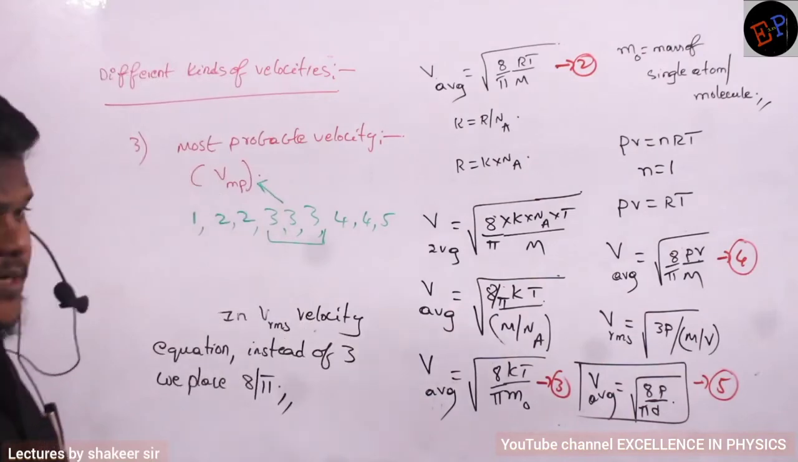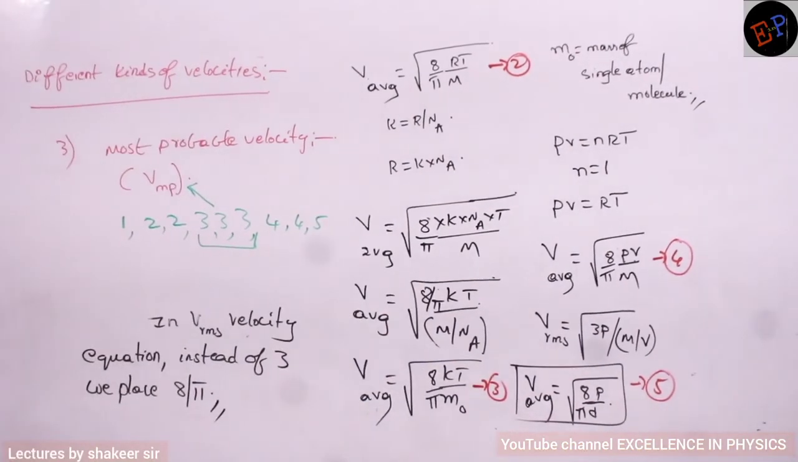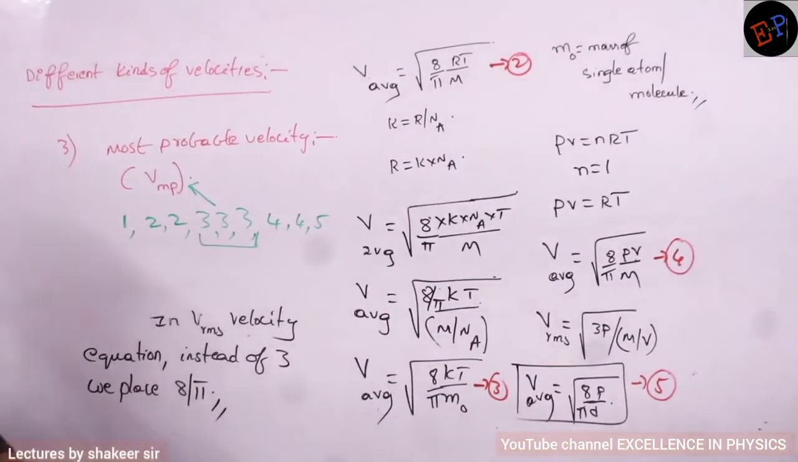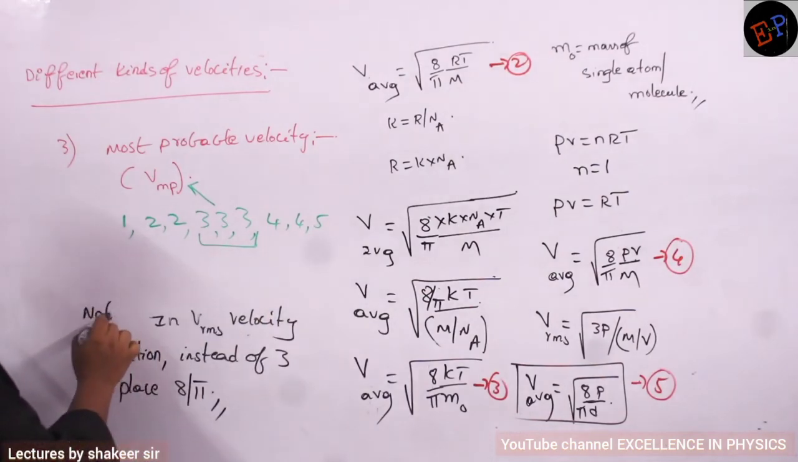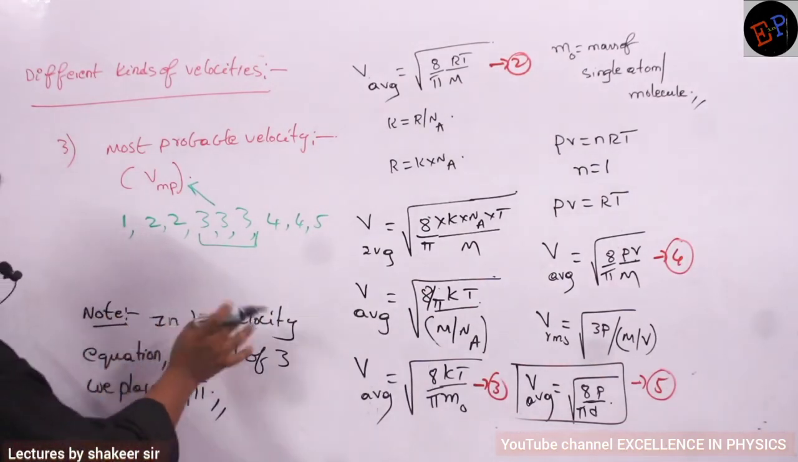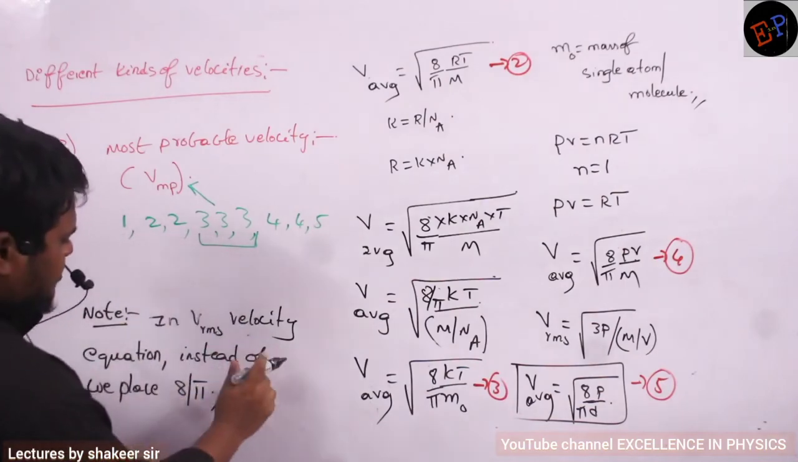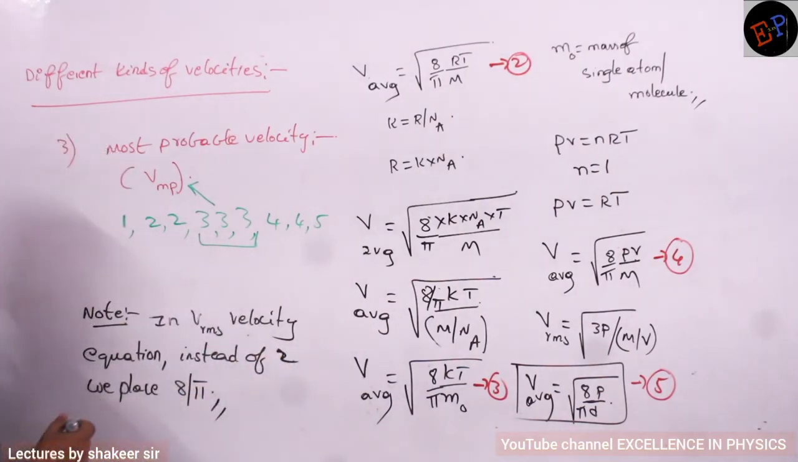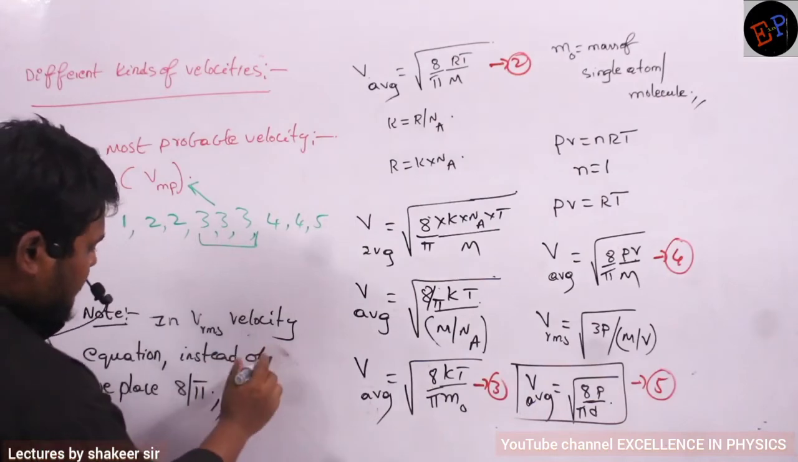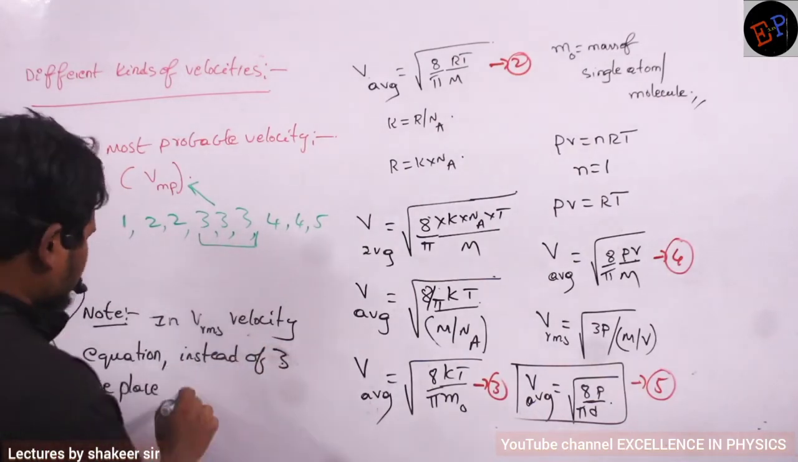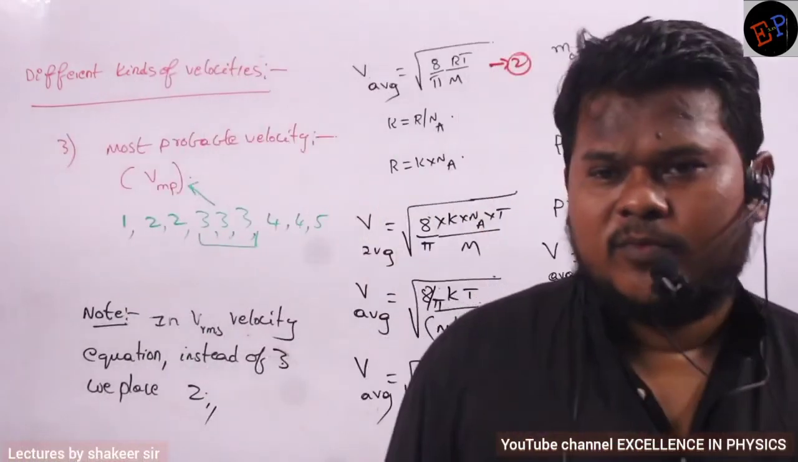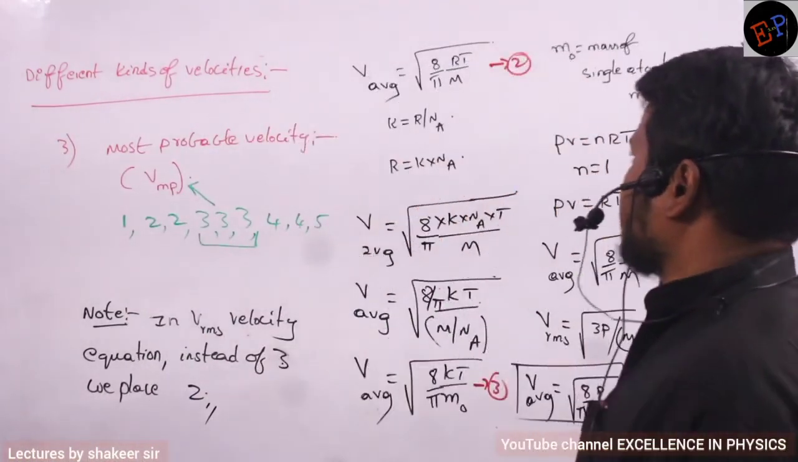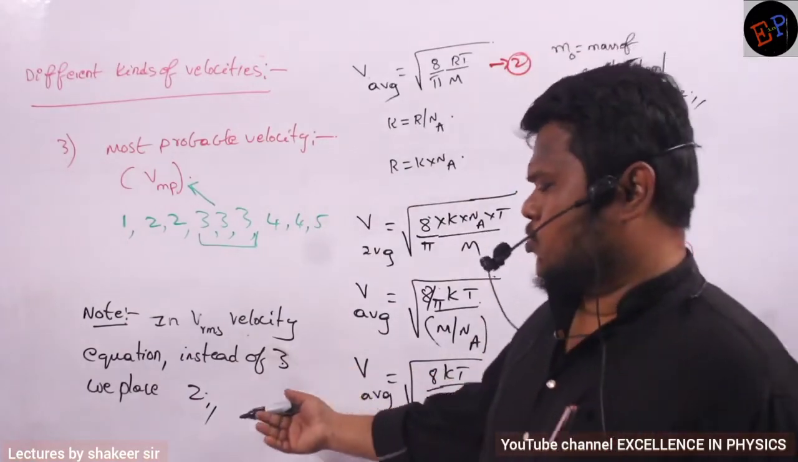Are you able to understand? So write down. Therefore, 3 will become the most probable velocity because it is repeated many times. Now, how to write it in the form of an equation? Let us write the note point. In the RMS velocity equation, instead of 3, you substitute 2. Then all the equations of RMS velocity will become the equations of most probable velocity. That's it.